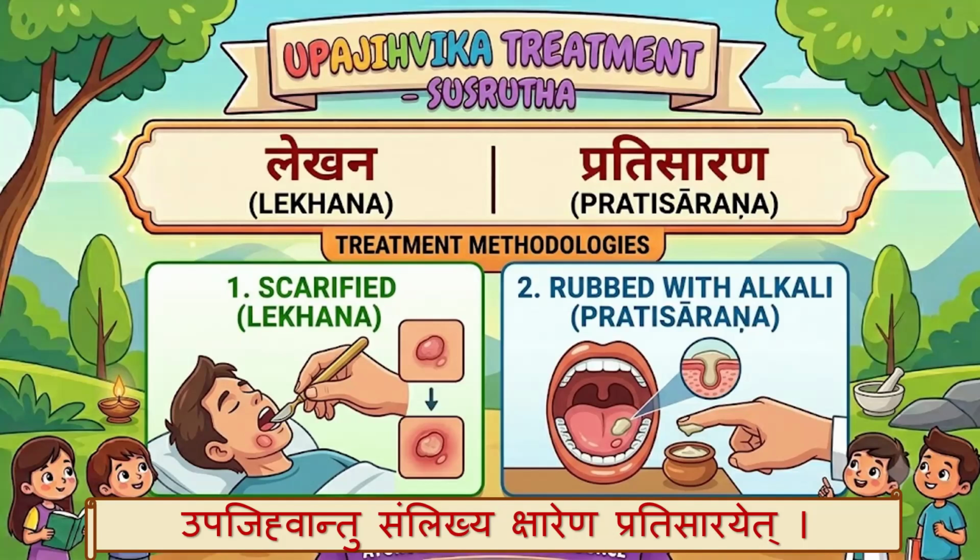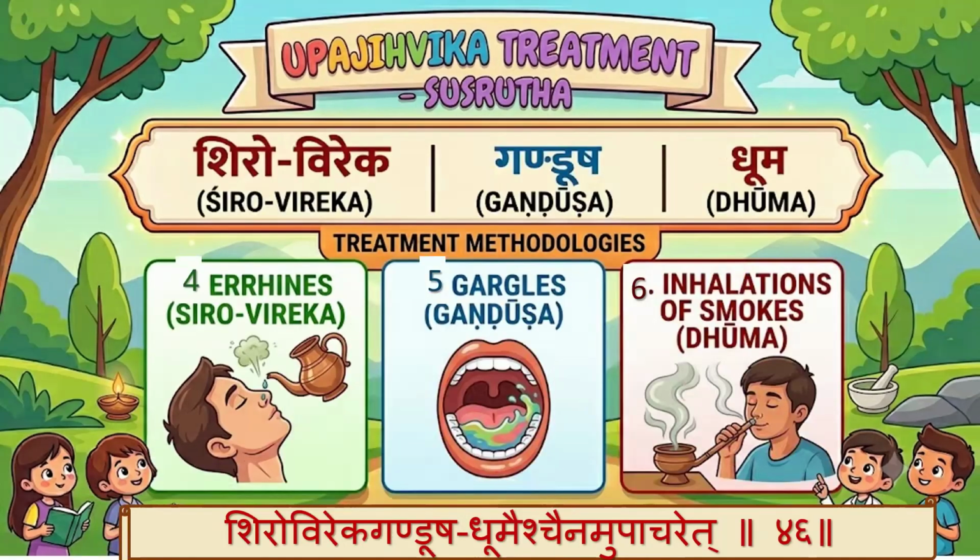So first is lekana, then rubbed with kshara. Then shirovireka khandosha domaischa upacharet. So then next we do shirovireka, khandosha and doma.